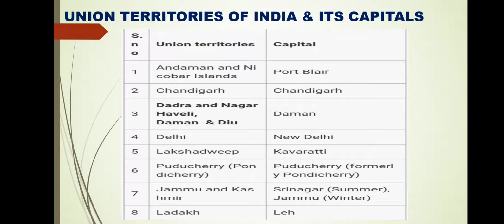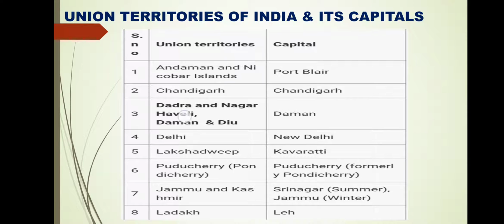At present there are 8 union territories. Previously there were 7 union territories. But after that, in 2019, when Jammu and Kashmir was divided into 2 union territories, it became 9 union territories. Again on 26 January 2020, 2 union territories merged together and became 1 union territory.